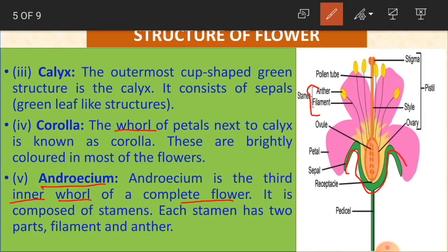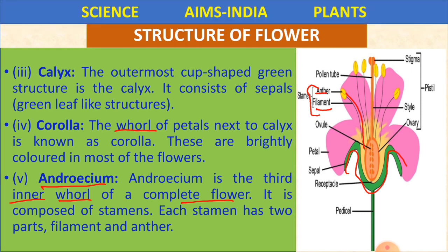Each stamen has two parts. What is that? It is filament and anther. This total part is known as androecium. It is the third inner whorl of a complete flower. Clear, children? So these are the male parts of the flower.